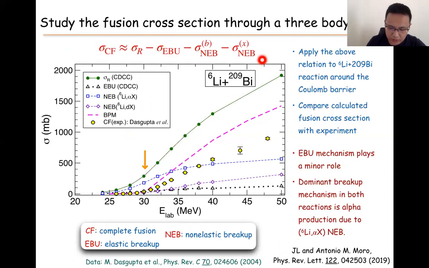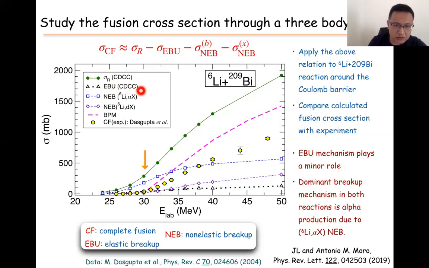So we apply this formula to the lithium-6 on bismuth case around the Coulomb barrier. This is the energy of the lithium-6 on the bismuth. Here is the incoming energy of lithium-6 in the lab frame. Here we remind you CF means complete fusion, NEB means non-elastic breakup, EBU means elastic breakup. We do the calculation for different channels. We first do the reaction cross-section, which comes from the CDCC model. This is similar to the two-body case, as with the two-body optical potential here. The cross-section is the same.